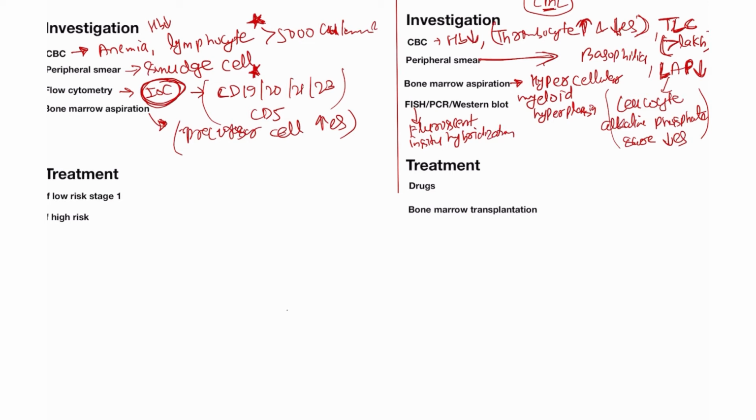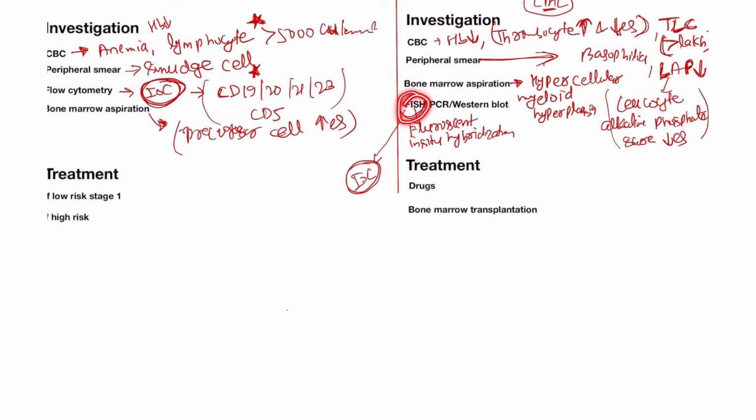This is the full form of FISH. So fluorescent in situ hybridization is the investigation of choice for CML. Please learn this point. For CML we will always do FISH, fluorescent in situ hybridization. It is the investigation of choice for this.